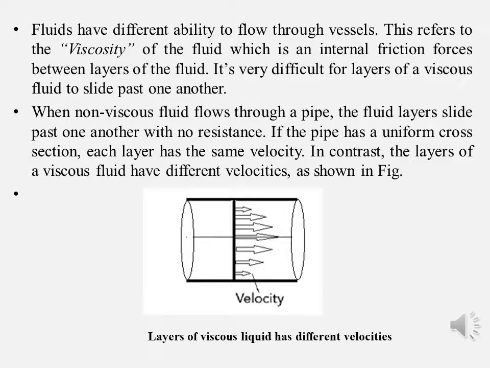Fluids have different ability to flow through vessels. This refers to the viscosity of the fluid, which is an internal friction force between layers of the fluid. It's very difficult for layers of a viscous fluid to slide past one another. When a non-viscous fluid flows through a pipe, the fluid layers slide past one another with no resistance. If the pipe has a uniform cross-section, each layer has the same velocity. In contrast, the layers of a viscous fluid have different velocities, as shown in the figure.